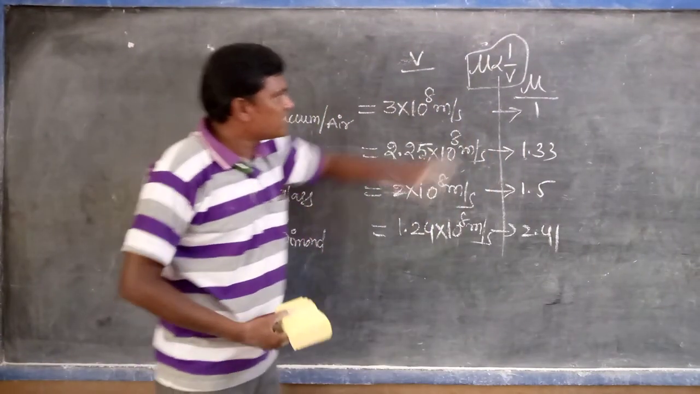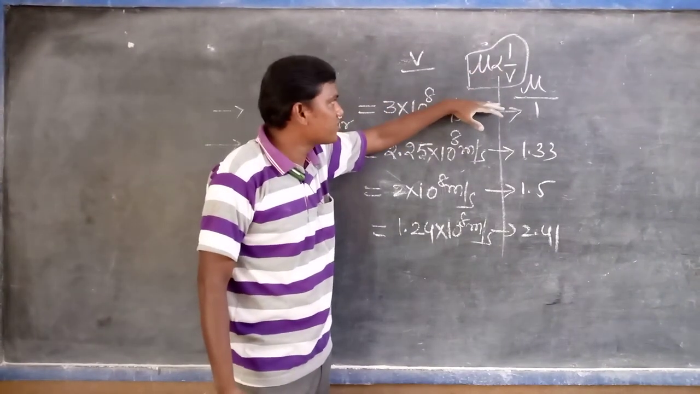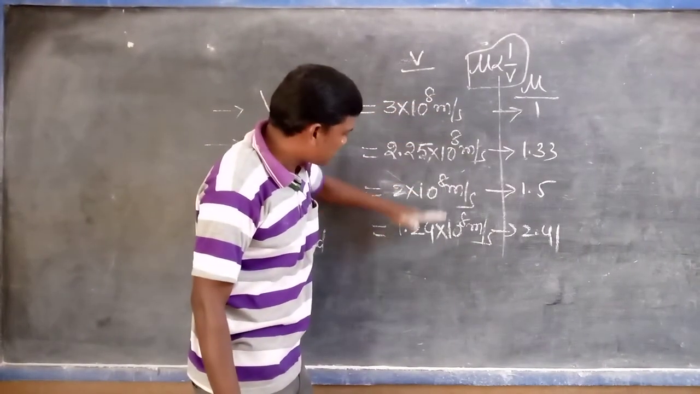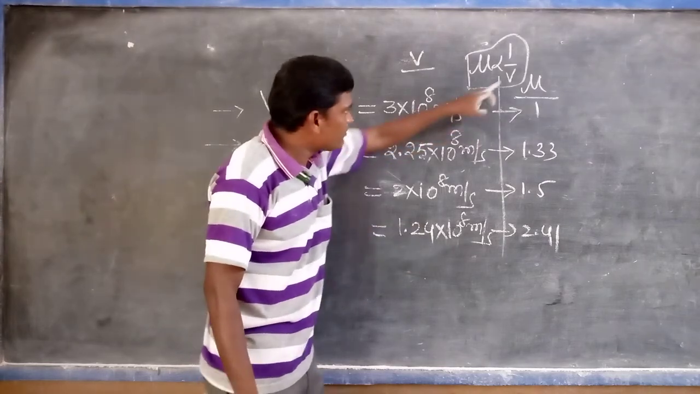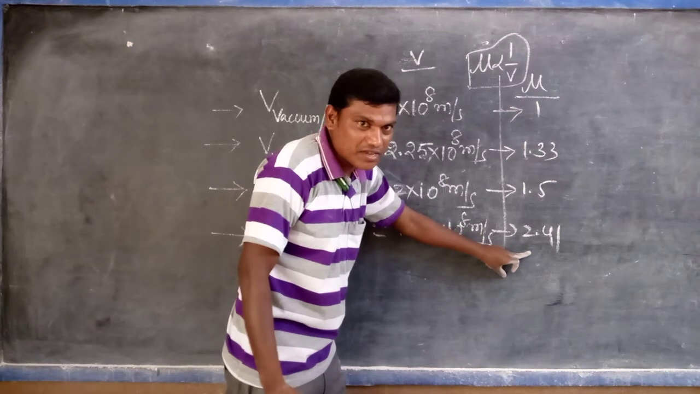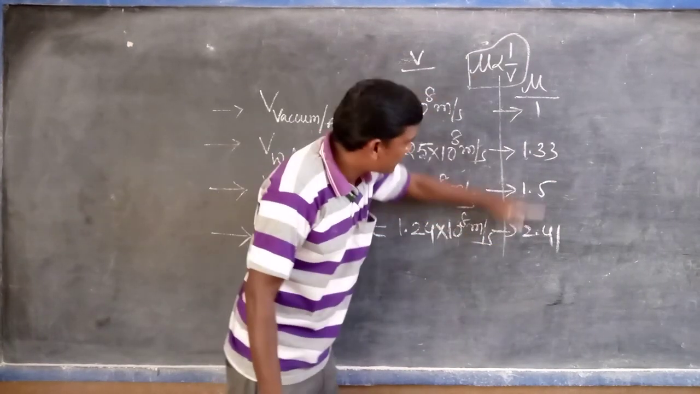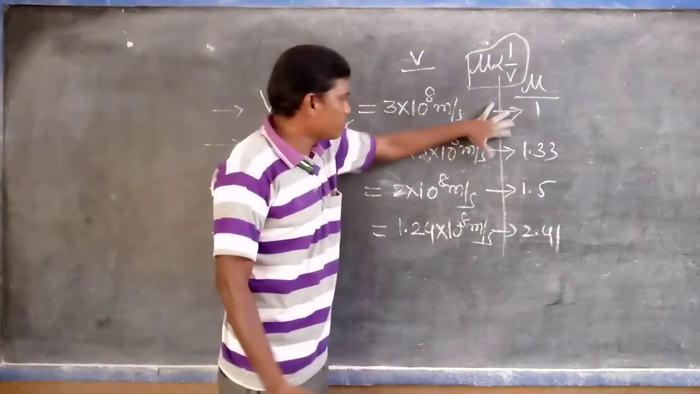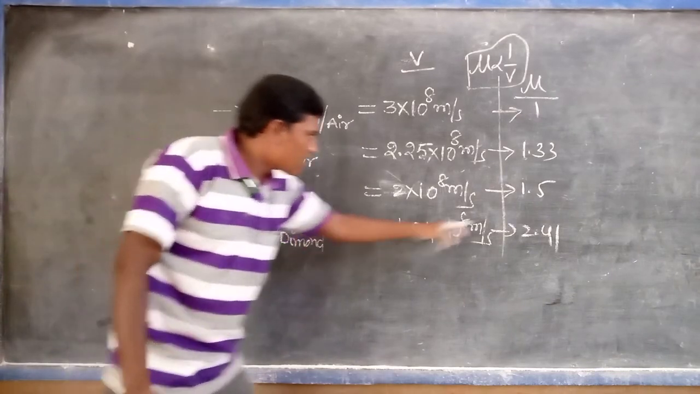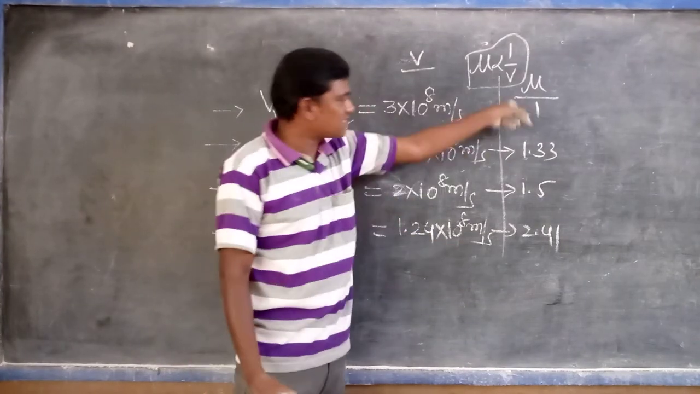V is the velocity of light in the medium, mu is the refractive index. If the velocity of light decreases from here to here, the refractive index increases. If the velocity of light gradually increases, the refractive index decreases. After comparing these values you understand clearly: if speed decreases, refractive index increases; if speed increases, refractive index decreases.